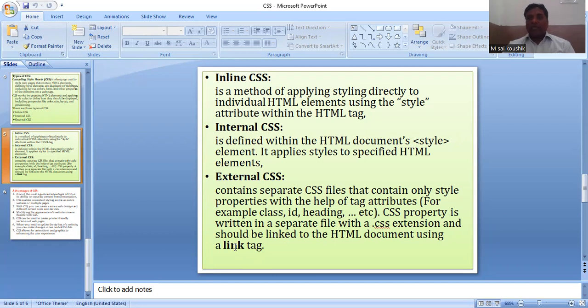You see? So if you modify only a particular area of the HTML document, it is inline CSS. If you modify the entire document, it is internal CSS. If you modify the internal document by adding another CSS file as an additional one, it is called external CSS. But what is the condition?